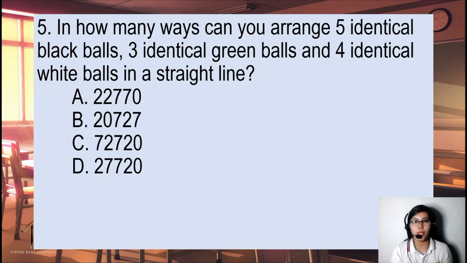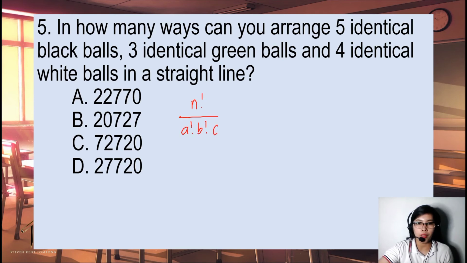Next, in how many ways can you arrange 5 identical black balls, 3 identical green balls, and 4 identical white balls in a straight line? So, arrangement again. We're going to use the formula n factorial all over a factorial, b factorial, c factorial, since we have 3 kinds of objects: the black, green, and white balls.